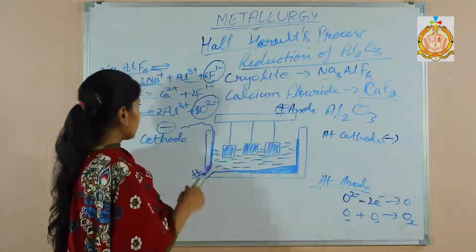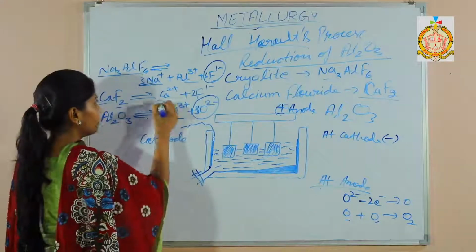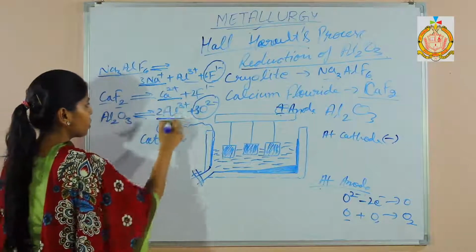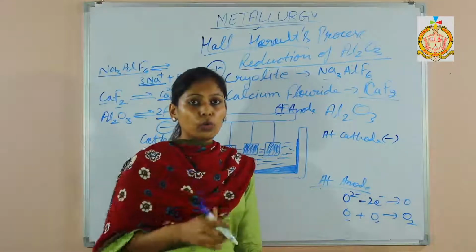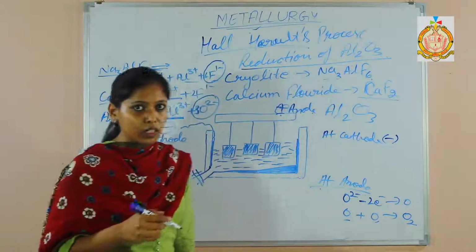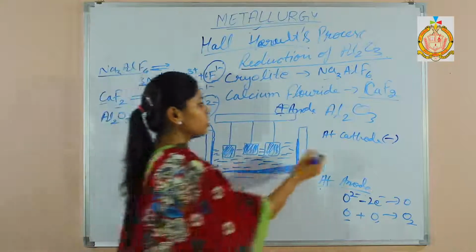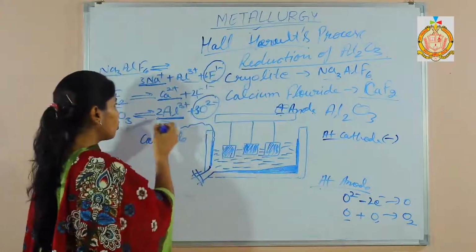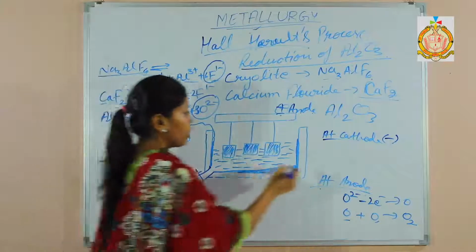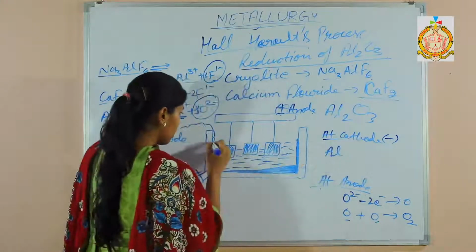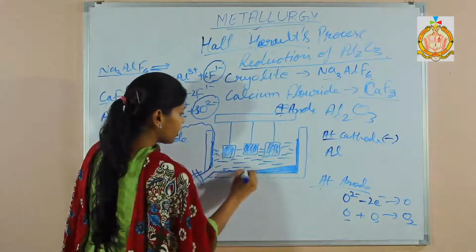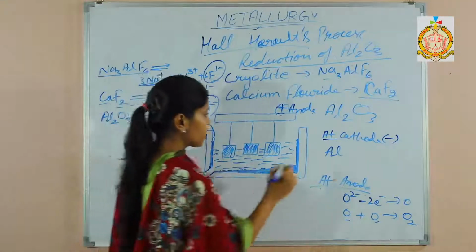Cathode is negative, so we look at the positive ions. Here 3 positive ions are there. Again we see the metal activity series: the one with the lower position will discharge at cathode. Aluminium is lower, so aluminium will discharge at cathode and collect at the bottom.